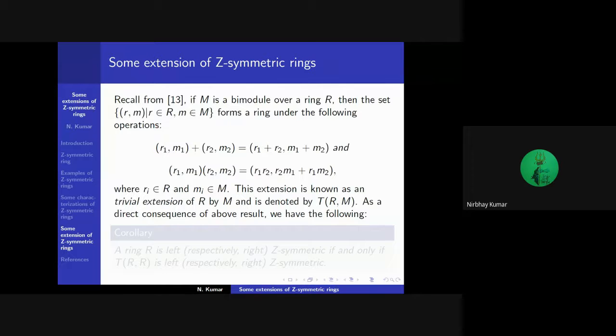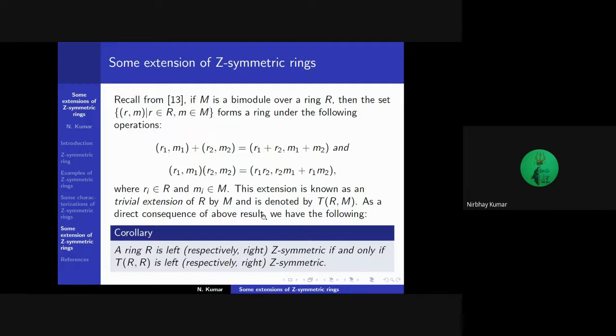Recall that if M is a bimodule over a ring R, then the set of pairs (r, m), where r belongs to R and m belongs to M, forms a ring under the given operations, where r_i belongs to R and m_i belongs to M. This extension is known as the trivial extension of R by M and denoted by T(R, M). As a direct consequence of the above result, we have the following. A ring R is left just symmetric if and only if T(R, R) is left just symmetric.